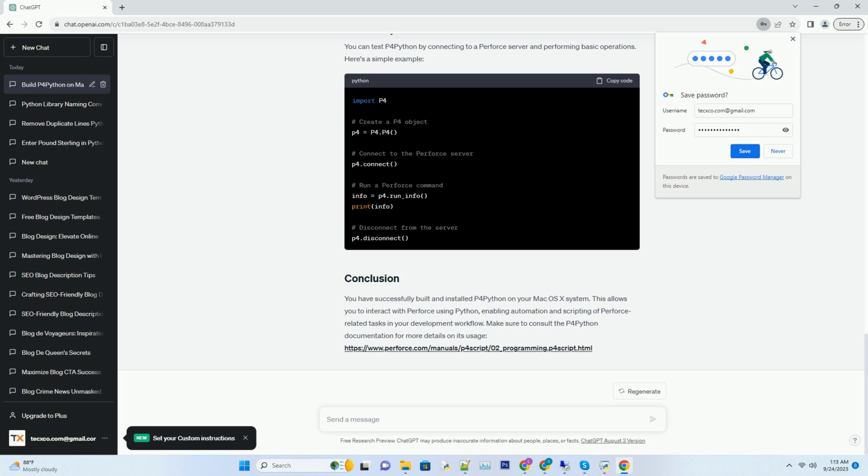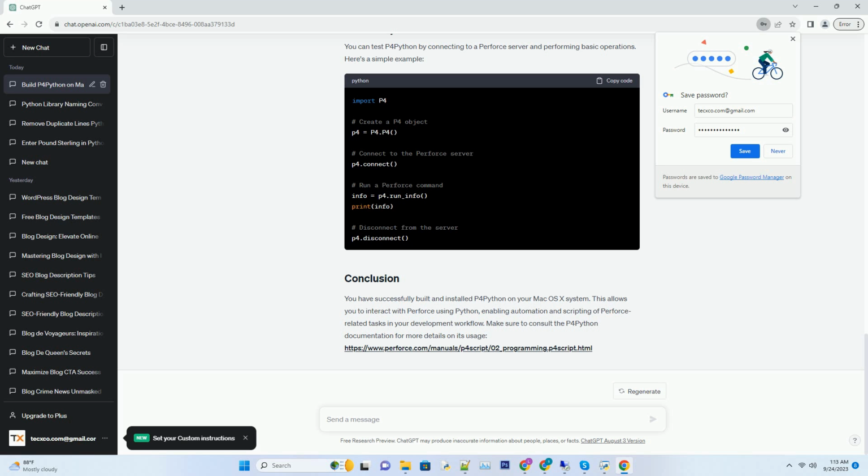To verify that P4Python is installed correctly, open a Python shell in your terminal and try importing the P4 module. If there are no errors, P4Python is successfully installed. You can test P4Python by connecting to a Perforce server and performing basic operations. Here's a simple example.